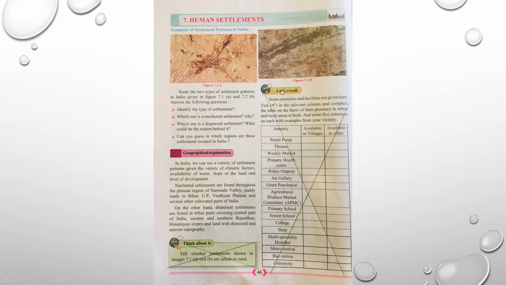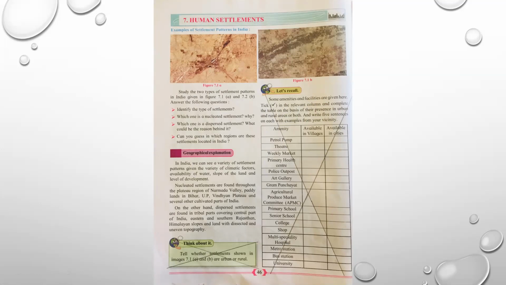See the heading, let's recall. Some amenities and facilities are given here. Tick in the relevant column and complete the table on the basis of their presence in urban and rural areas or both. And write 5 sentences on each with examples from your vicinity. Put a cross over this whole box. Can you see? Please do the cancellations properly, students. It will guide you on a proper track. Please use only pencil for cancellation.